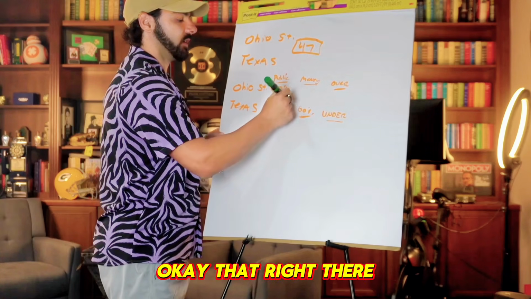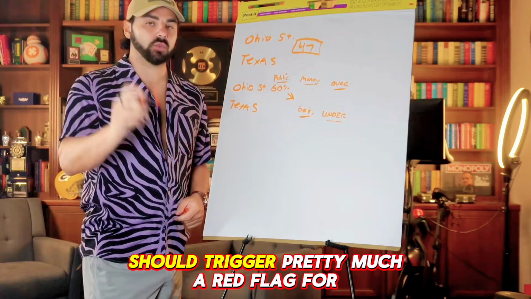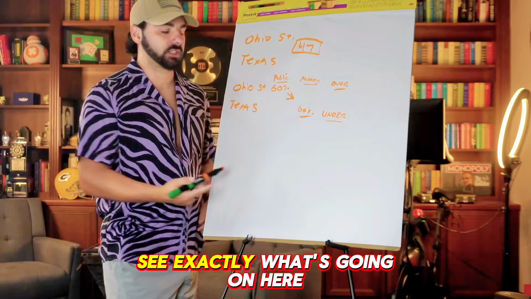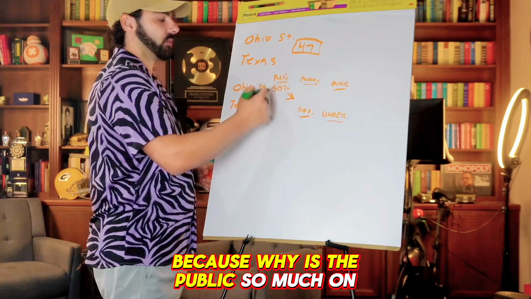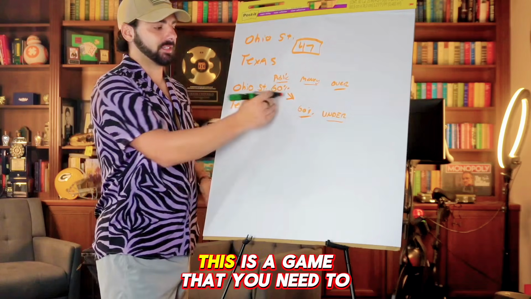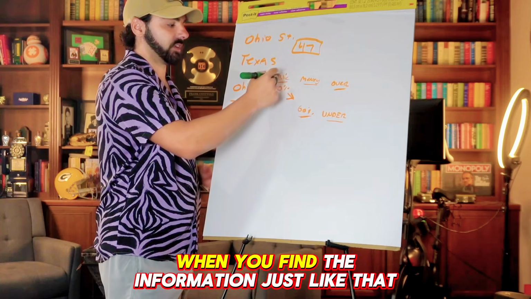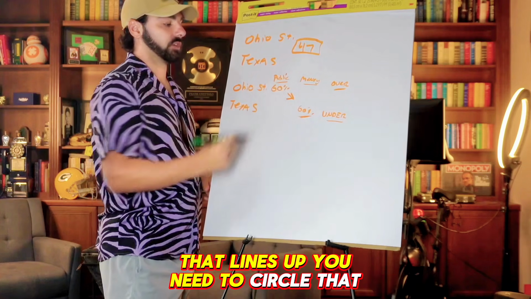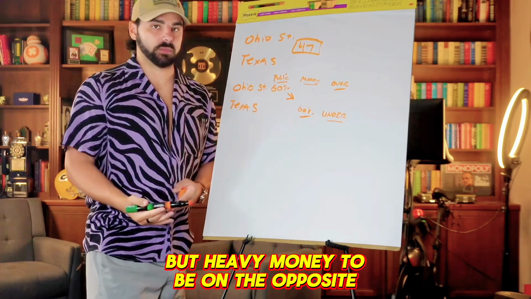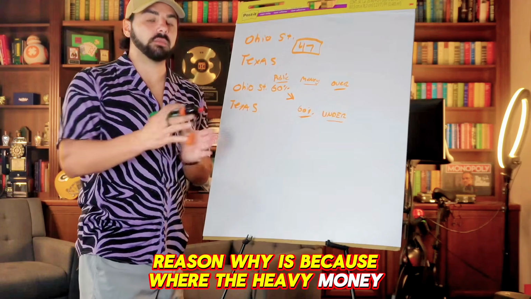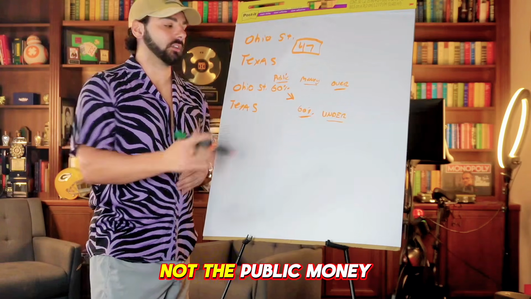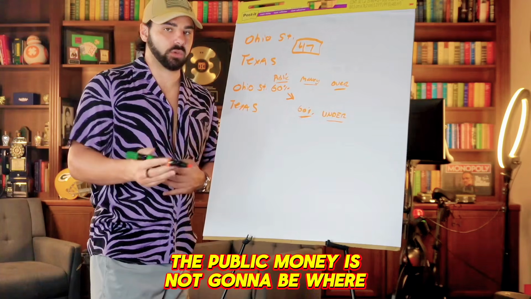That differential should trigger pretty much a red flag for you to say, all right, let me circle this game and see exactly what's going on here. Why is the public so much on the over, but all the money is being put on the under? This is a game you need to circle. You're looking for the public to be all over one side, but heavy money on the opposite, because where the heavy money goes is where the smart money is, not the public money. The public money is not where the smart play is.